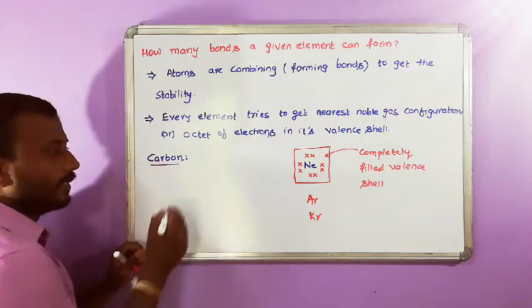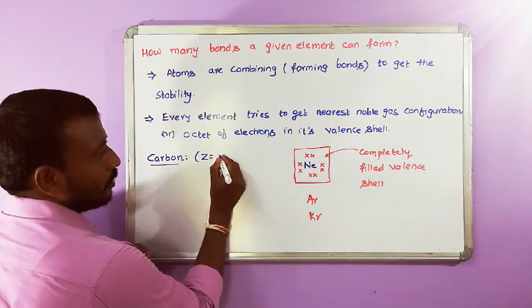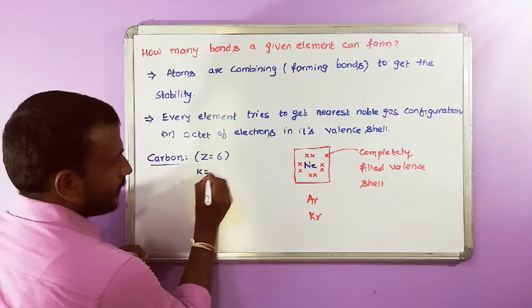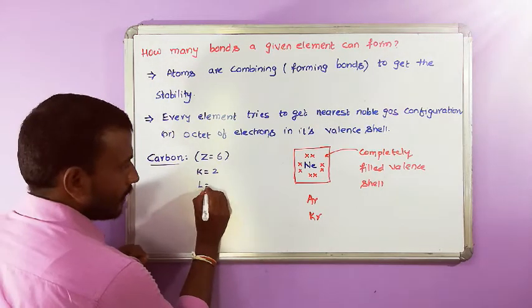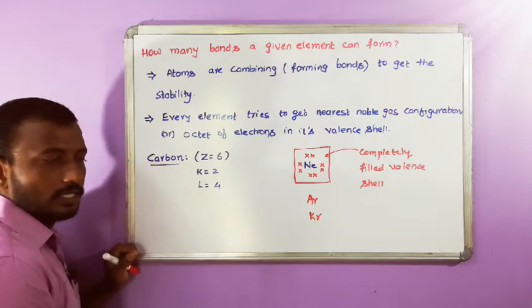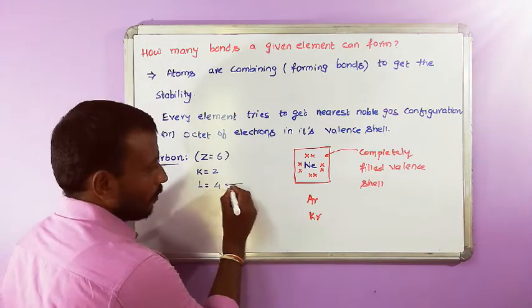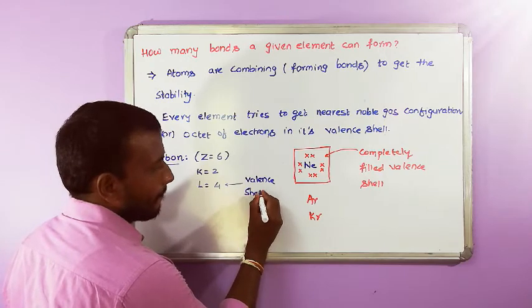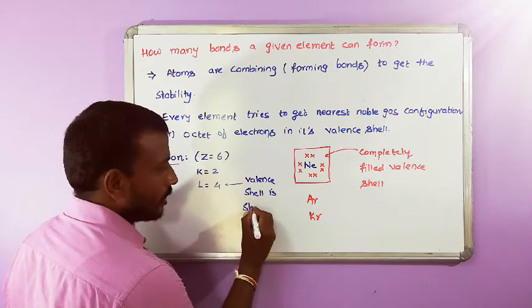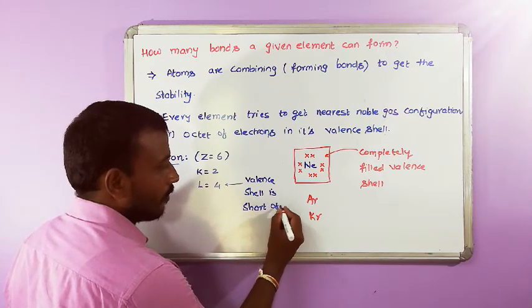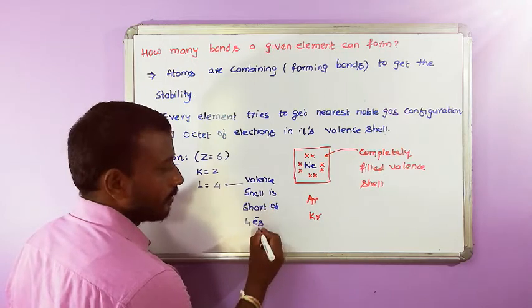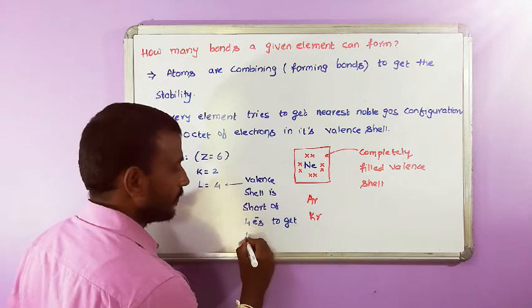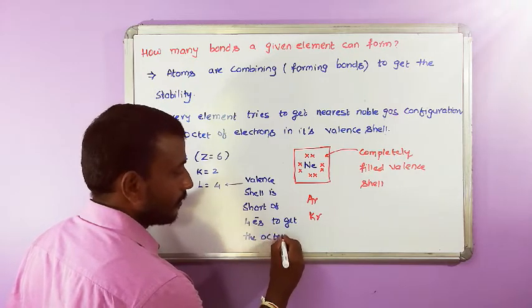When you go for carbon, the atomic number is 6 and it can be written as K shell equal to 2, L shell equal to 4. So the valence shell is short of 4 electrons to get the octet. Yes or no?